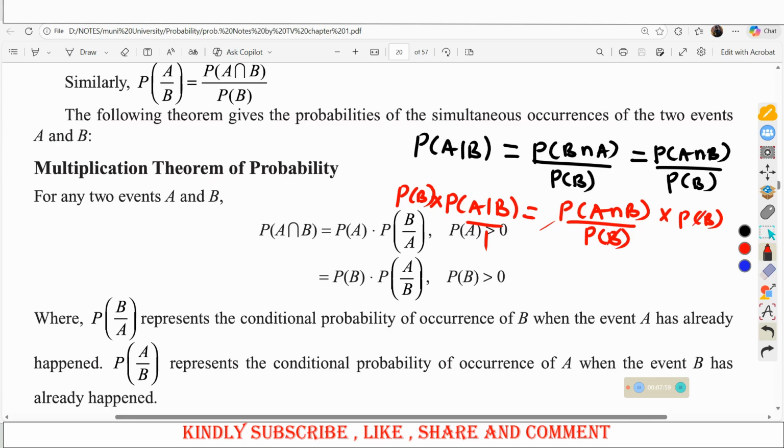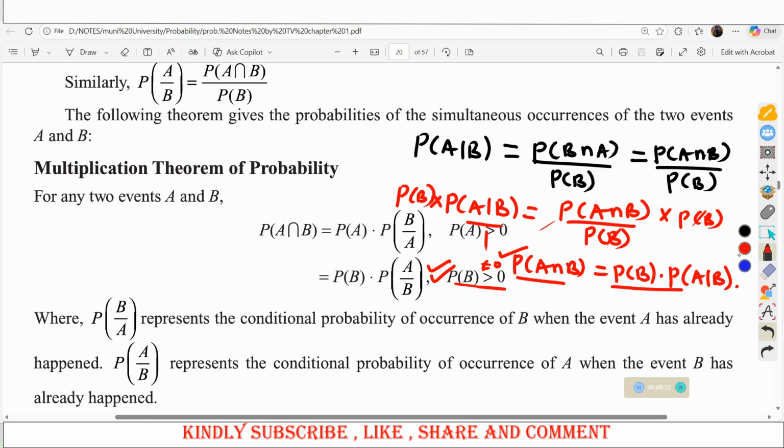If you multiply through by the probability of B, then you can easily see that the probability of A intersection B is the same as the probability of B times the probability of A given B. So the multiplicative theorem, or multiplicative rule, comes from the conditional probabilities, by making the probability of A intersection B the subject. And as we said, this will hold provided the probability of B is not equal to 0. In other words, the probability of B must be greater than 0, because the probability of an event cannot be negative.